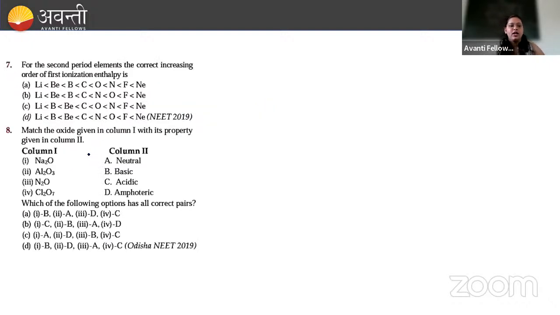ठीक है. Next, for the second period elements, the correct increasing order of first ionization enthalpy. So, day before yesterday only we have seen this. As we move across a period, what happens? Ionization enthalpy increases as we move across the period, from left to right. यहाँ पे हम लोगों को क्या बोला है? For the second period elements, the correct increasing order of first ionization enthalpies.